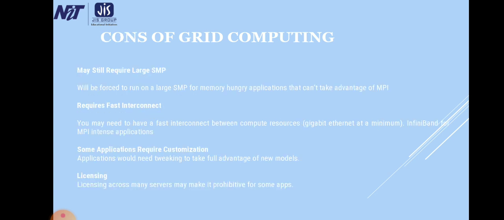Cons of grid computing: may still require a large SMP. You will be forced to run on a large SMP for memory hungry applications that can't take advantage of MPI. It requires fast interconnect. You may need to have a fast interconnect between compute resources, gigabit Ethernet at a minimum, InfiniBand for MPI intense applications. Some applications require customization.